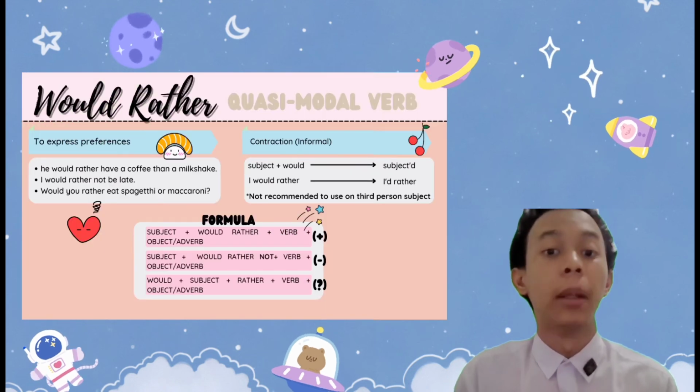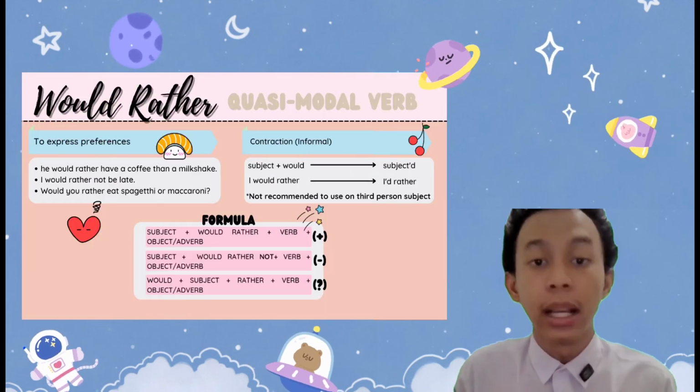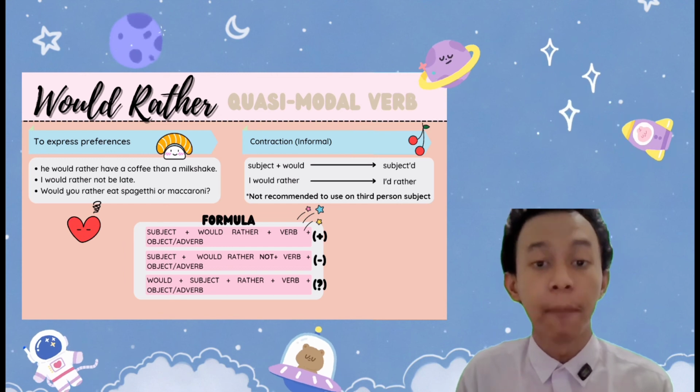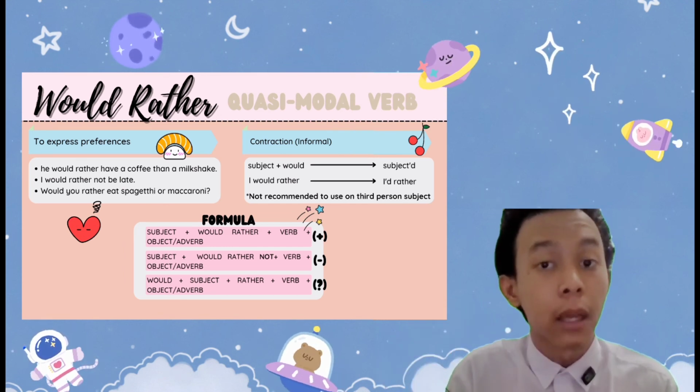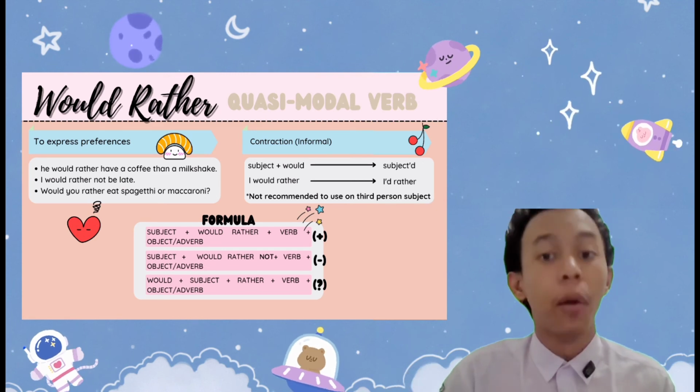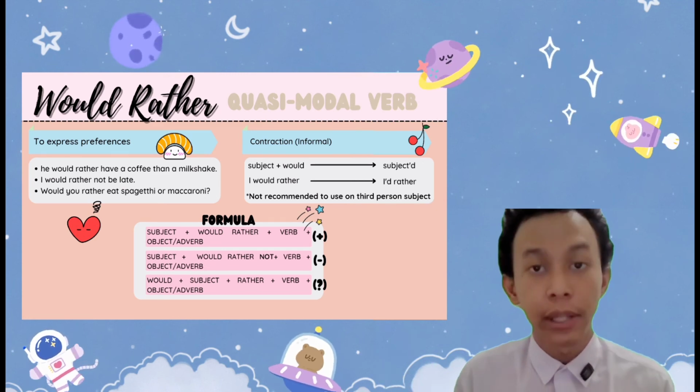Now I'm going to talk about would rather. Would rather is used to express preferences. He would rather have a coffee than a milkshake. It means that he prefers coffee over a milkshake. Now, would rather has its own contraction.